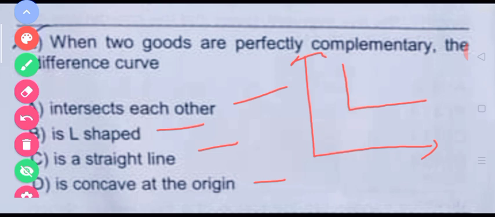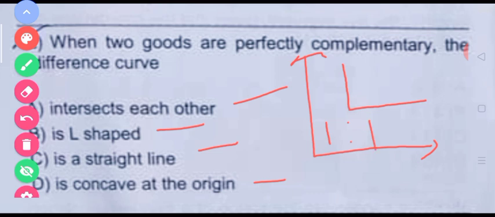The utility of the third left shoe would be zero. So our utility will not increase if we buy two right shoes and one left shoe. So we have to use the shoes in a fixed proportion, that is the proportion 1:1.